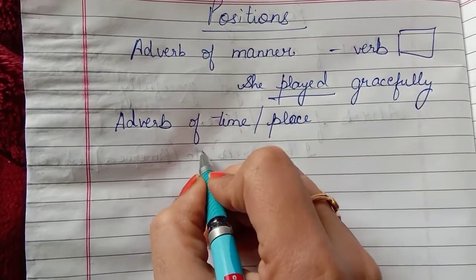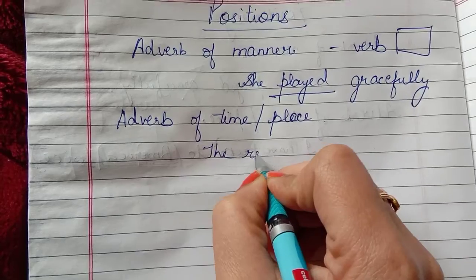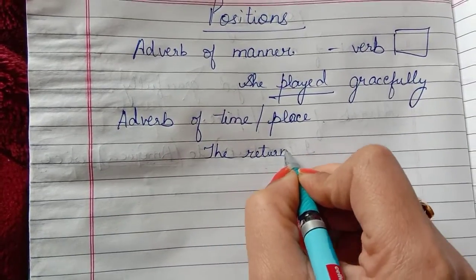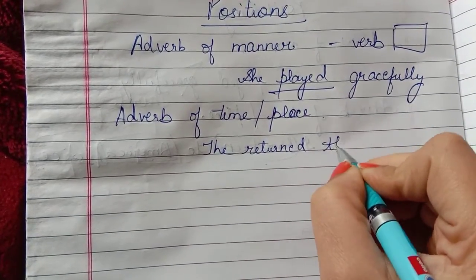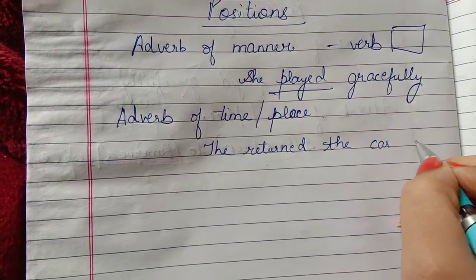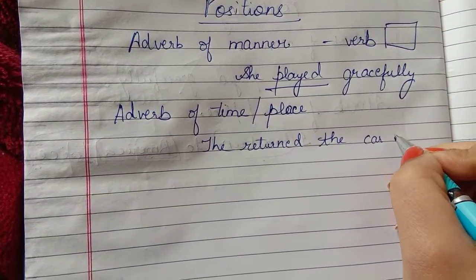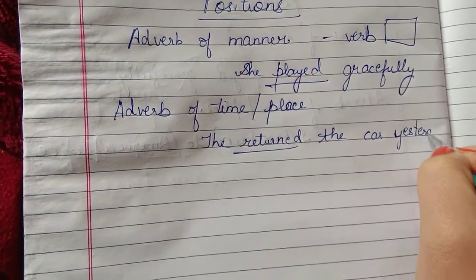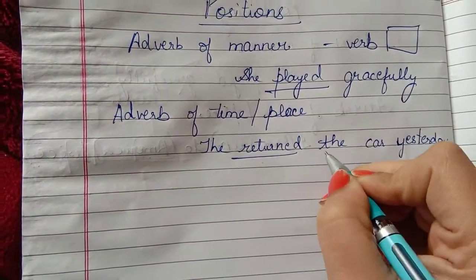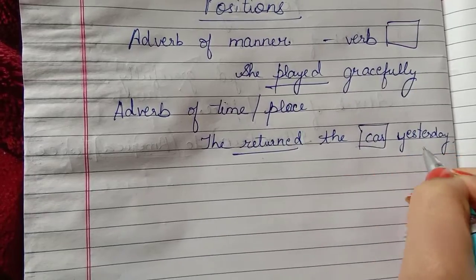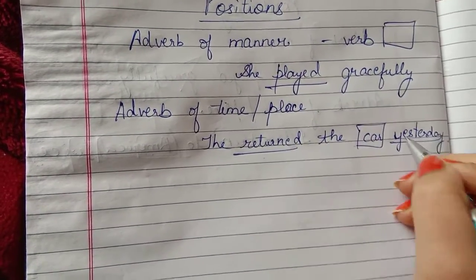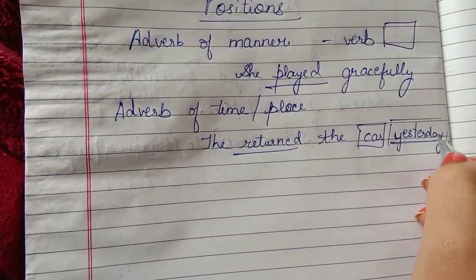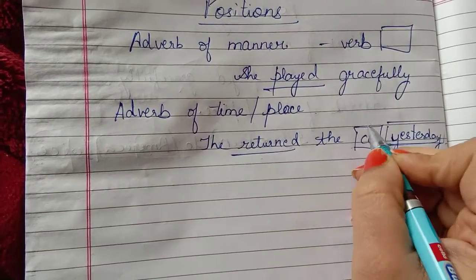For example, if I say they returned the car yesterday, so returned is the action, and what is the object? That they returned the car. And when did they return it? They returned it yesterday. So this is the adverb of time, and it is placed after the object of the sentence.